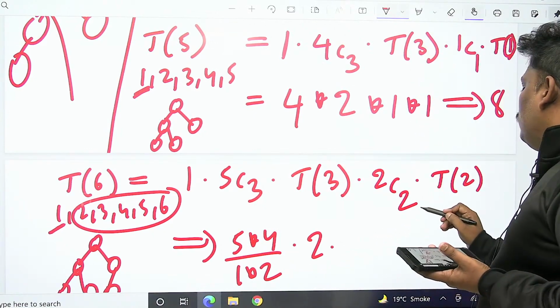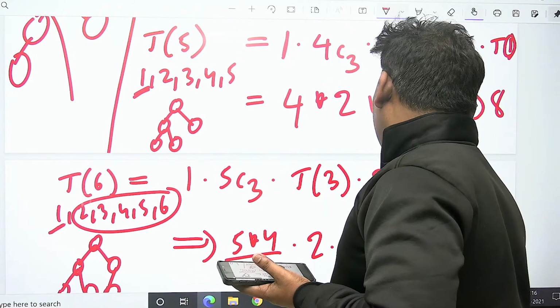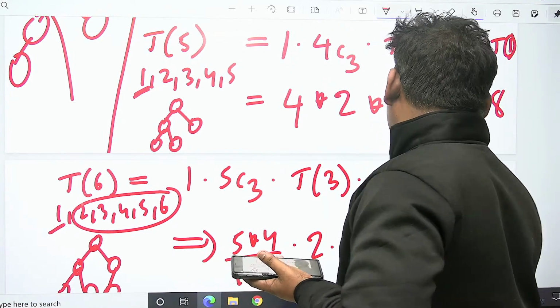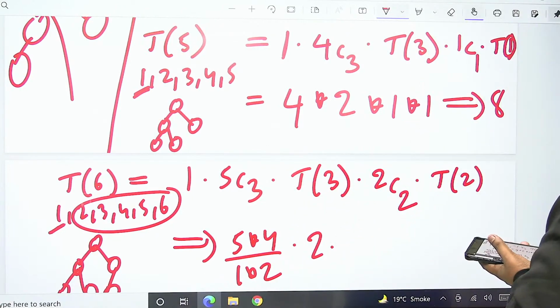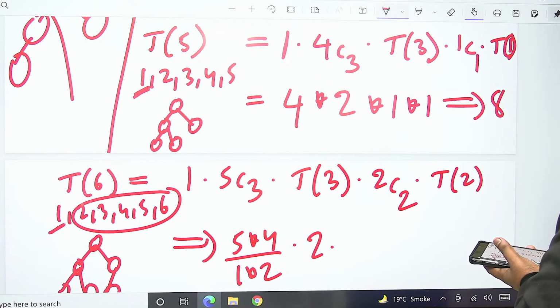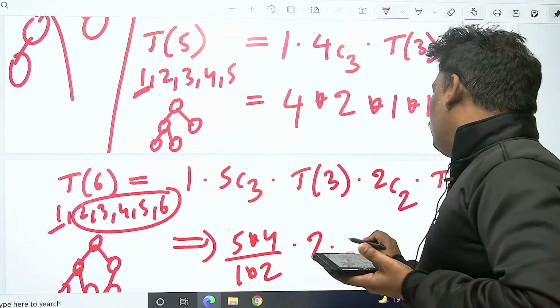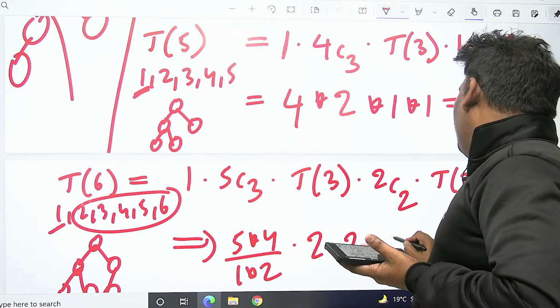2C2. What is the 2C2 value? 2C2 value is 1. Yeah, 2C2 is 2? 2C2 is 2. T of 2 is 1.